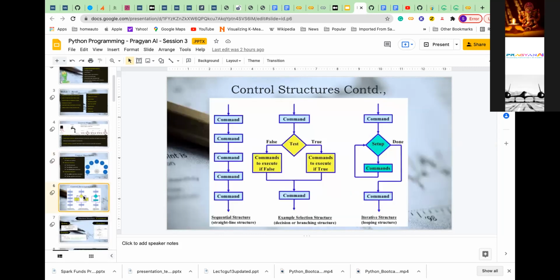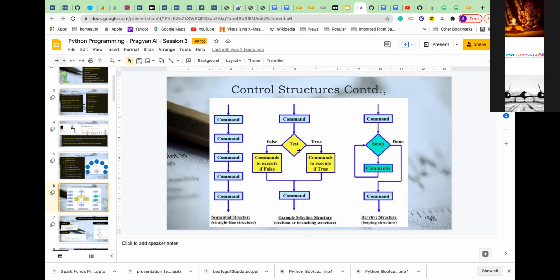To repeat the same thing, this is a sequential flow, where I am executing command by command. And this is a conditional structure or selection structure. After executing one statement, which one to execute next? There is a condition.